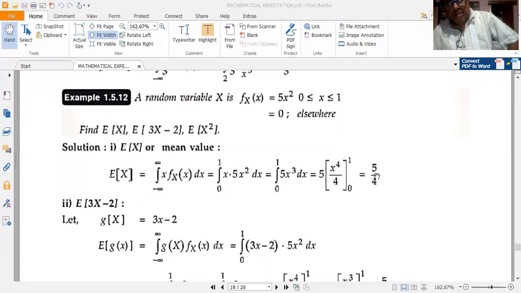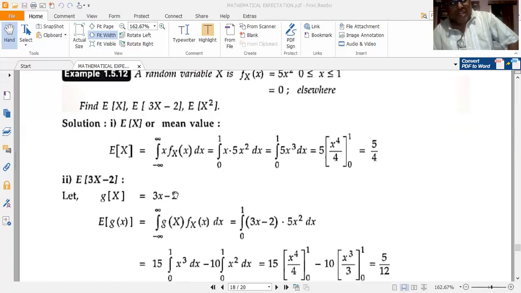So substitute the upper and the lower limits. So 5 by 4 into 1 to the power of 4 minus 0 to the power of 4. I have 1 to the power of 4 is 1, 0 to the power of 4 is 0. So 1 minus 0 multiplied by 5 by 4. So I get 5 by 4 or 1.25. You can put the answer in decimals also or fractions also, not an issue. Next comes E of 3x minus 2.